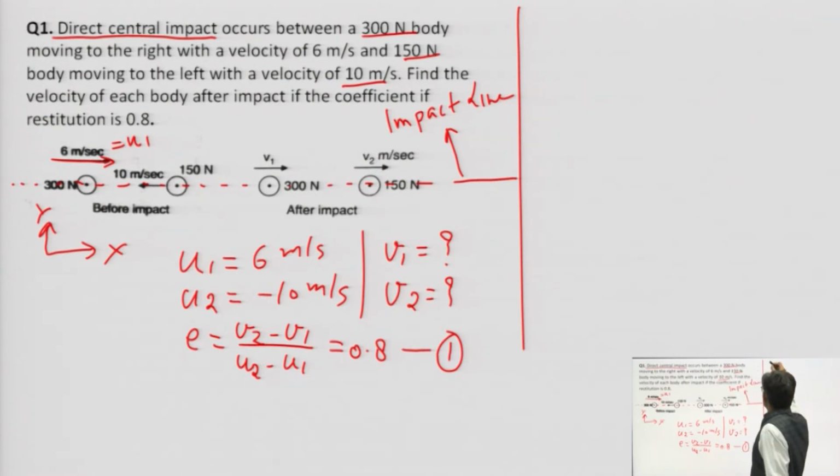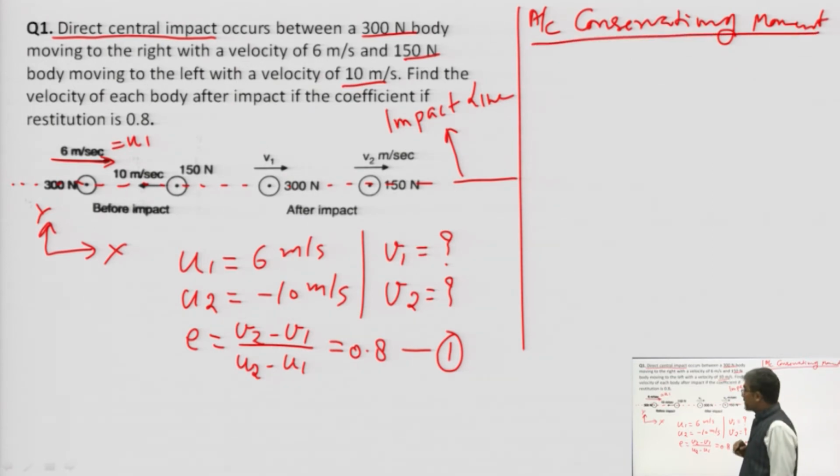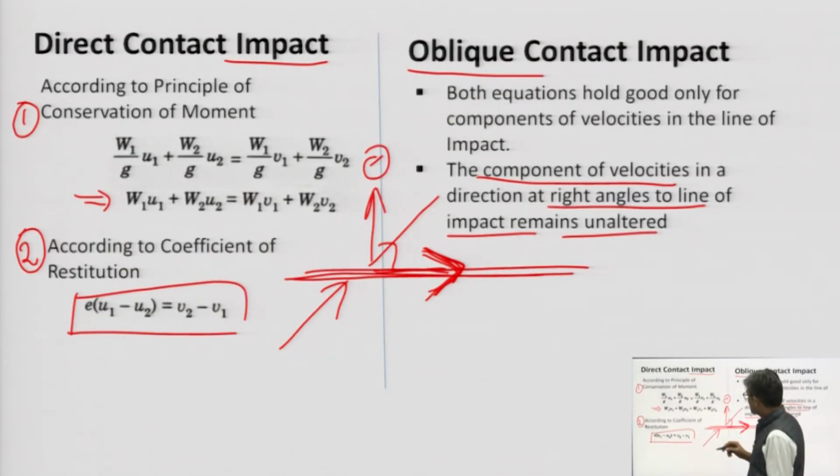According to conservation of momentum, using that we need to write mu, but we can write w into u1, no problem, because g is going to cancel out.